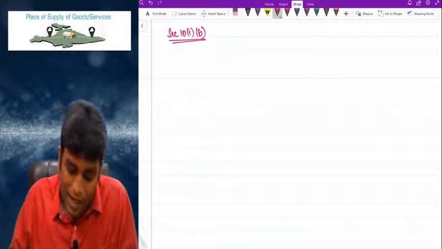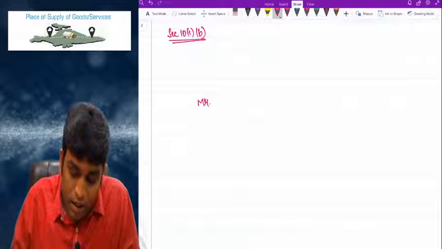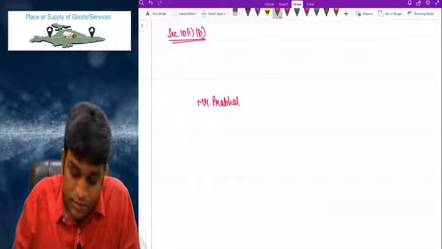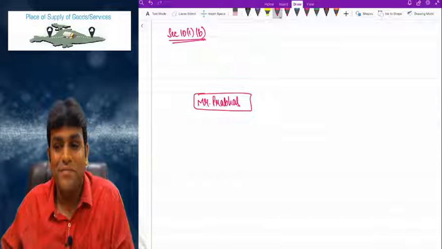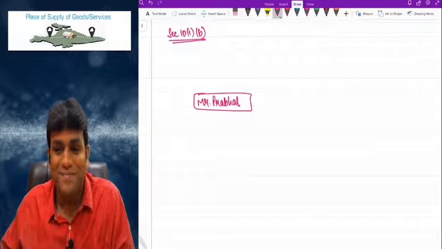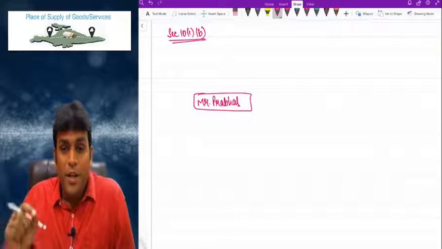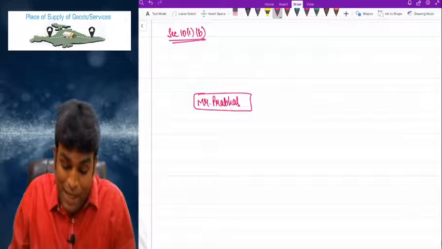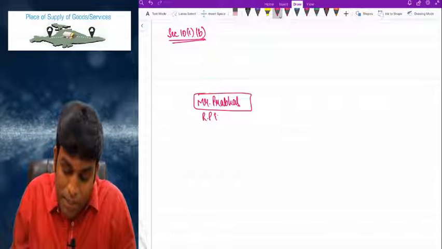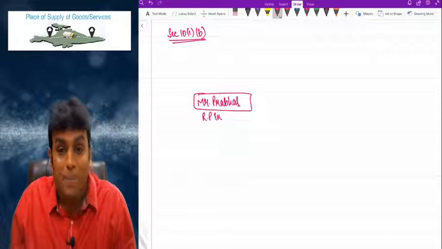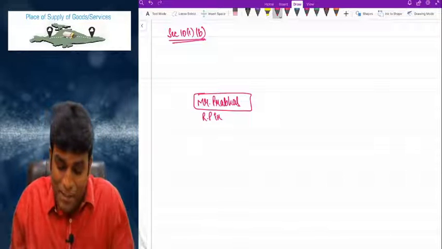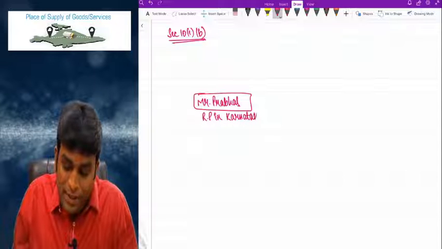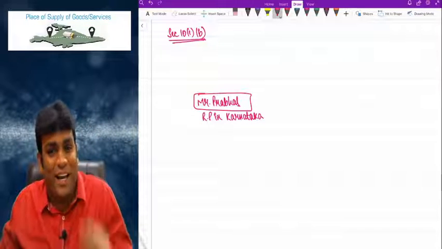Listen. Let's say there is one person called Mr. Prabhas. Please concentrate. So friends, Prabhas is basically a registered person in Karnataka. Where is Prabhas registered, my dear friends? He is a registered person in Karnataka.